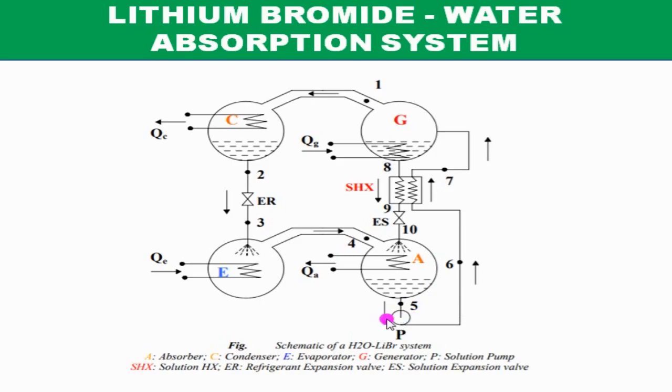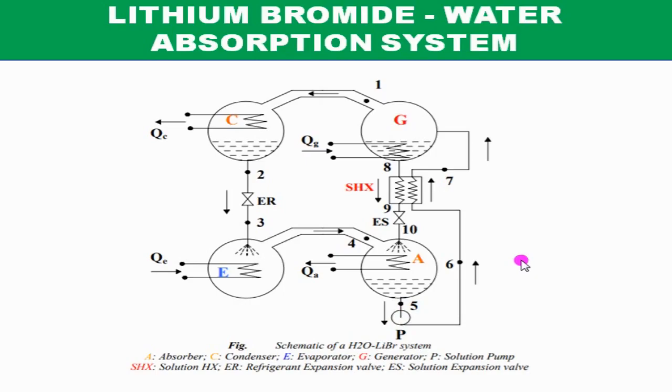So this system is not purely an absorption system. This lithium bromide water absorption system or aqua ammonia absorption system are conventional absorption systems, not purely vapor absorption systems, as they require at least minimum mechanical work to operate this solution pump.